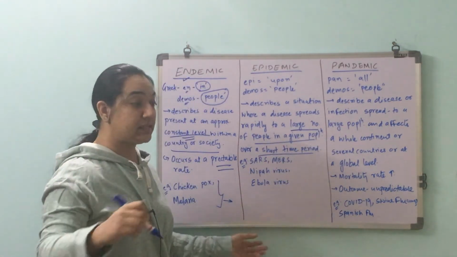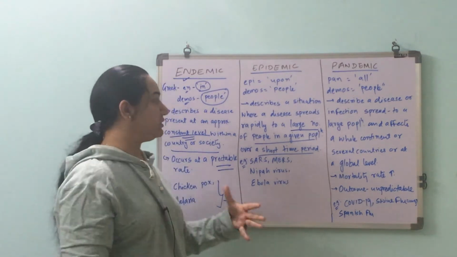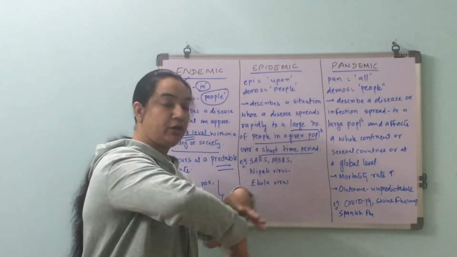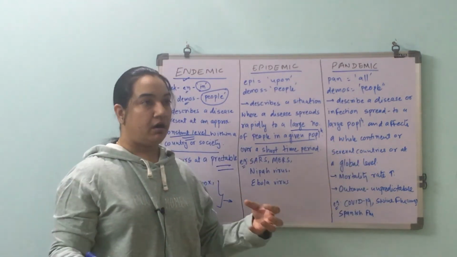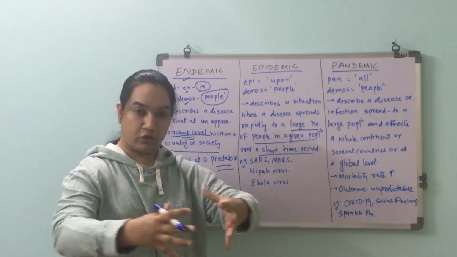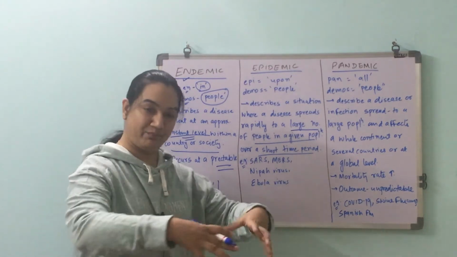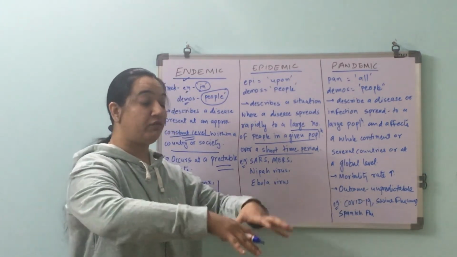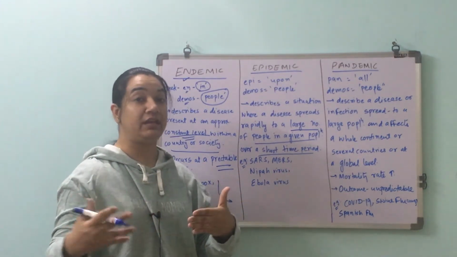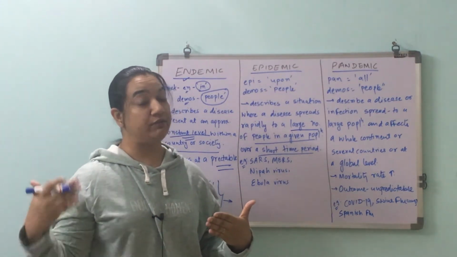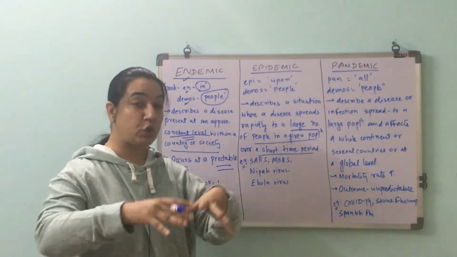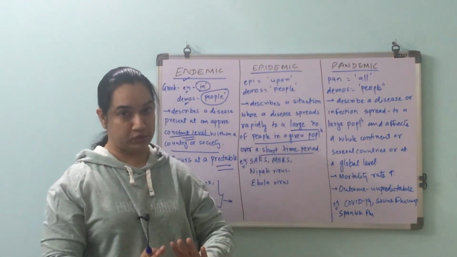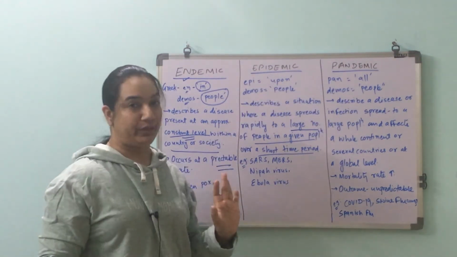And when I say large population, that means from a region we have gone ahead and we are talking about more area. Maybe a couple of countries, a few countries all together, like maybe neighboring countries, 2-3 countries have been exposed or one full country has been exposed, and it's very fast. The spread of the infection is very fast. So over a short period of time, when a large population is exposed, that condition is epidemic.